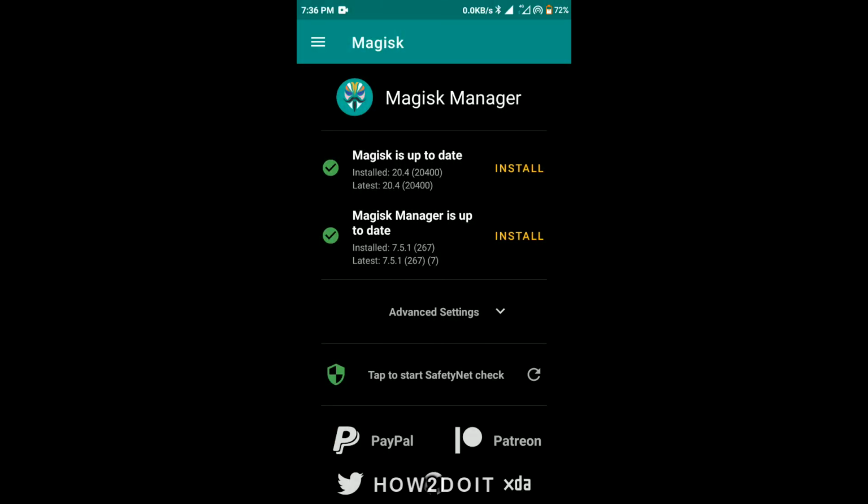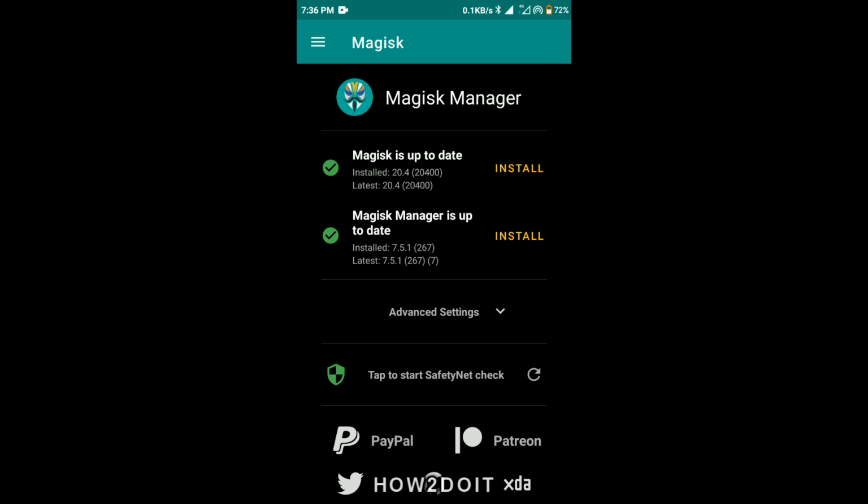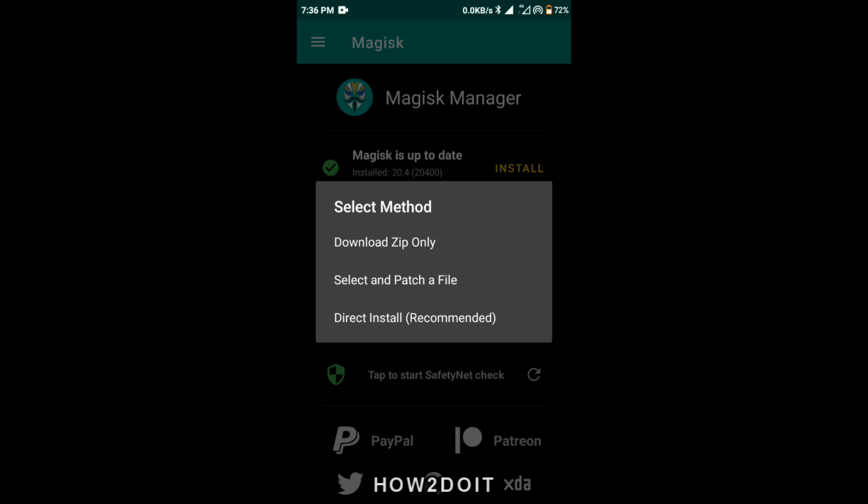I have already installed Magisk. That is why I'm getting 2 ticks. The first one is your Magisk, then the second one is your Magisk manager. So on your phone, if you have not installed Magisk, you'll be getting a red multiply sign. Just go into install, then install it. The direct install is recommended for those that want to update their Magisk, but this option is not available if you are just installing Magisk. The only option you see is download zip only. So go ahead and download the zip only.